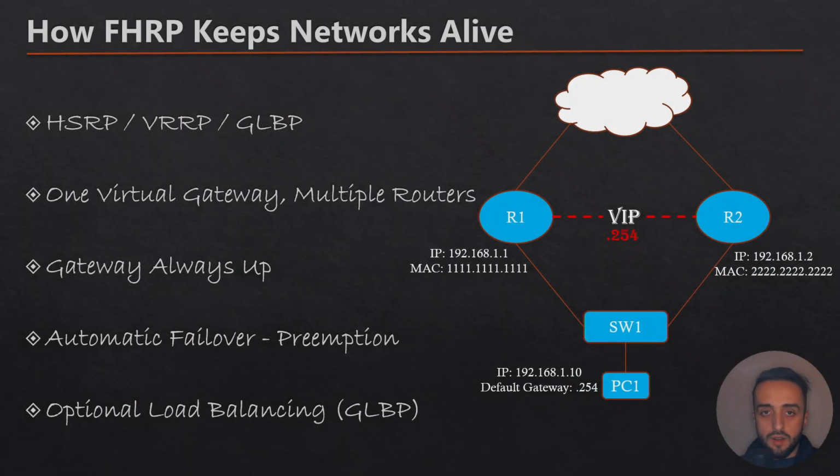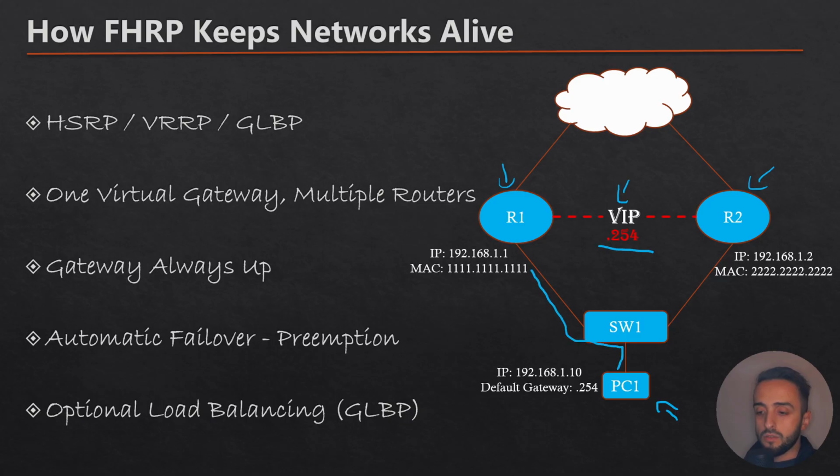First hop redundancy protocol, or FHRP, solves the problem of hosts having to configure multiple gateways on the network topology. The way FHRP works is that router 1 and router 2 have the same IP address configured on both of them. That shared IP address is called the virtual IP address, or VIP for short, and in this case 0.254 is going to be the same on both routers in the network topology.